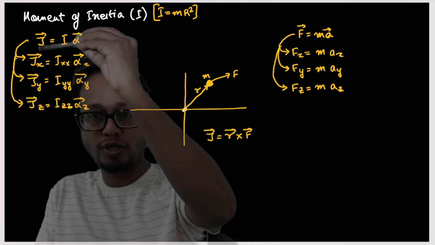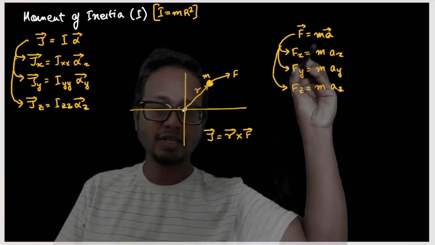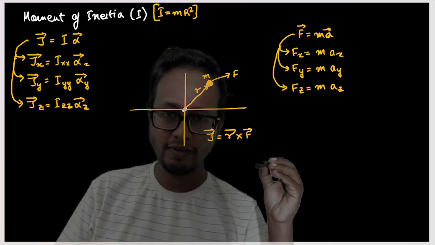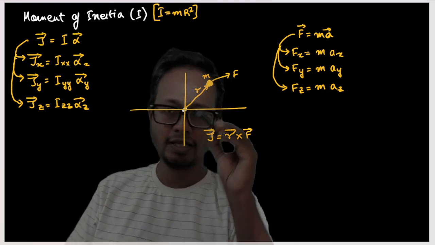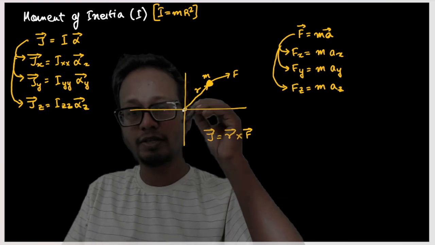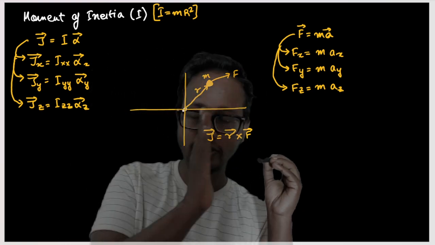Net torque is equal to moment of inertia into alpha. Whereas mass is very simple. Mass is nothing but, you take anywhere, 5 kg in x direction also 5 kg, in y direction also 5 kg, in z direction also 5 kg. But in case of moment of inertia, the moment of inertia about x direction could be different from the moment of inertia about y direction, and could be different from the moment of inertia about z direction. Understood? So do not confuse about this part.